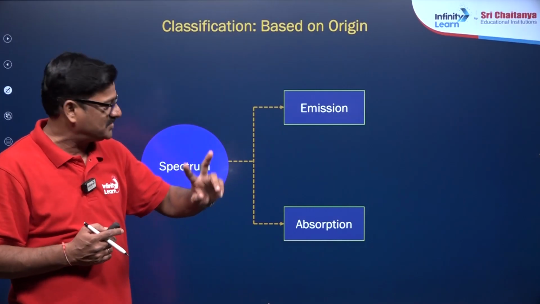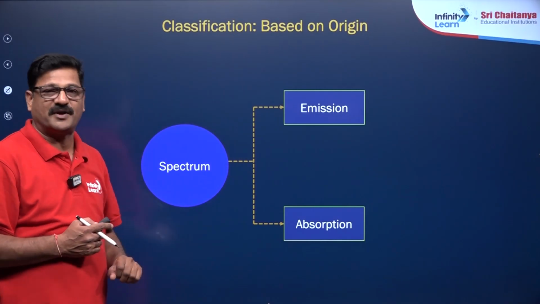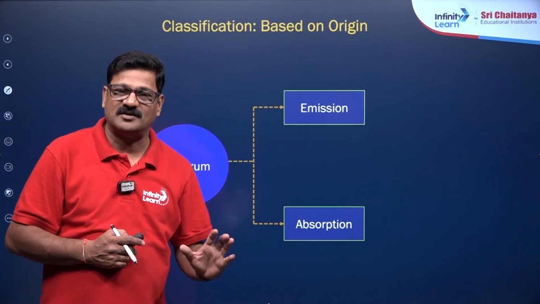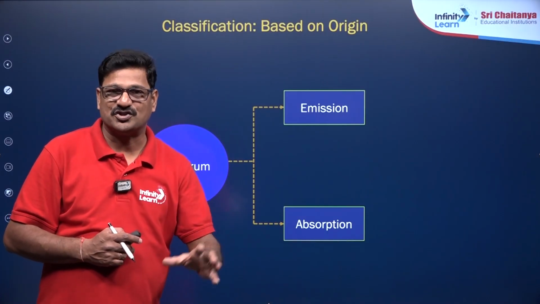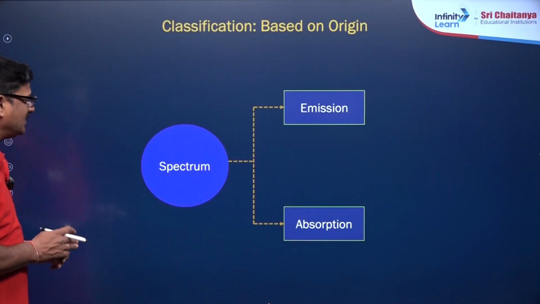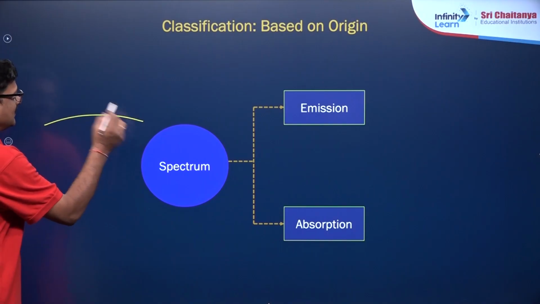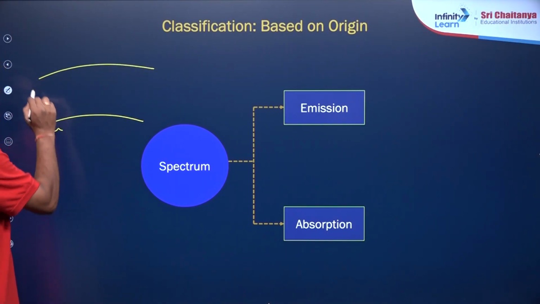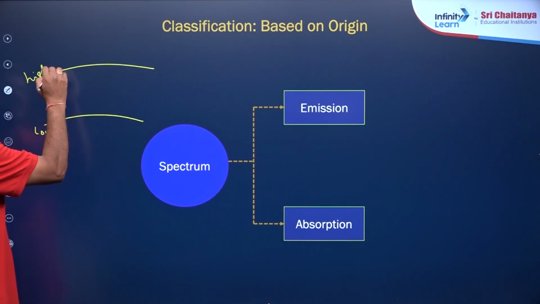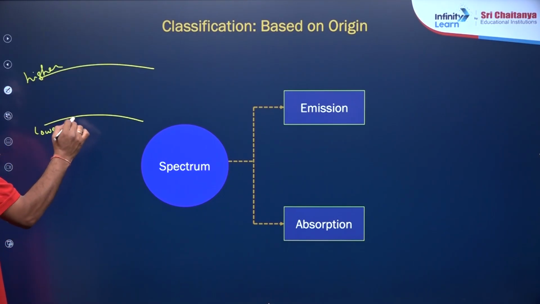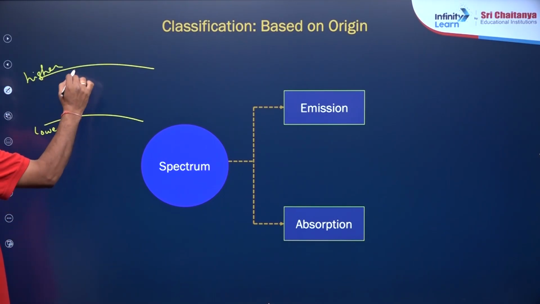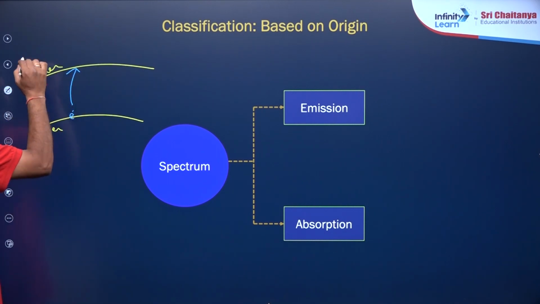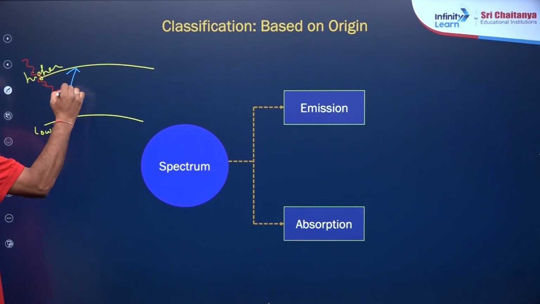So the excitation process gives absorption spectrum, children, and the emission process of the electron gives emission spectrum. I just want to say one thing here. If you see, this is the atom, this is the lower shell, and this is the higher shell. When the electron is jumping from lower shell to higher shell, this is called excitation. During excitation, energy is being absorbed.